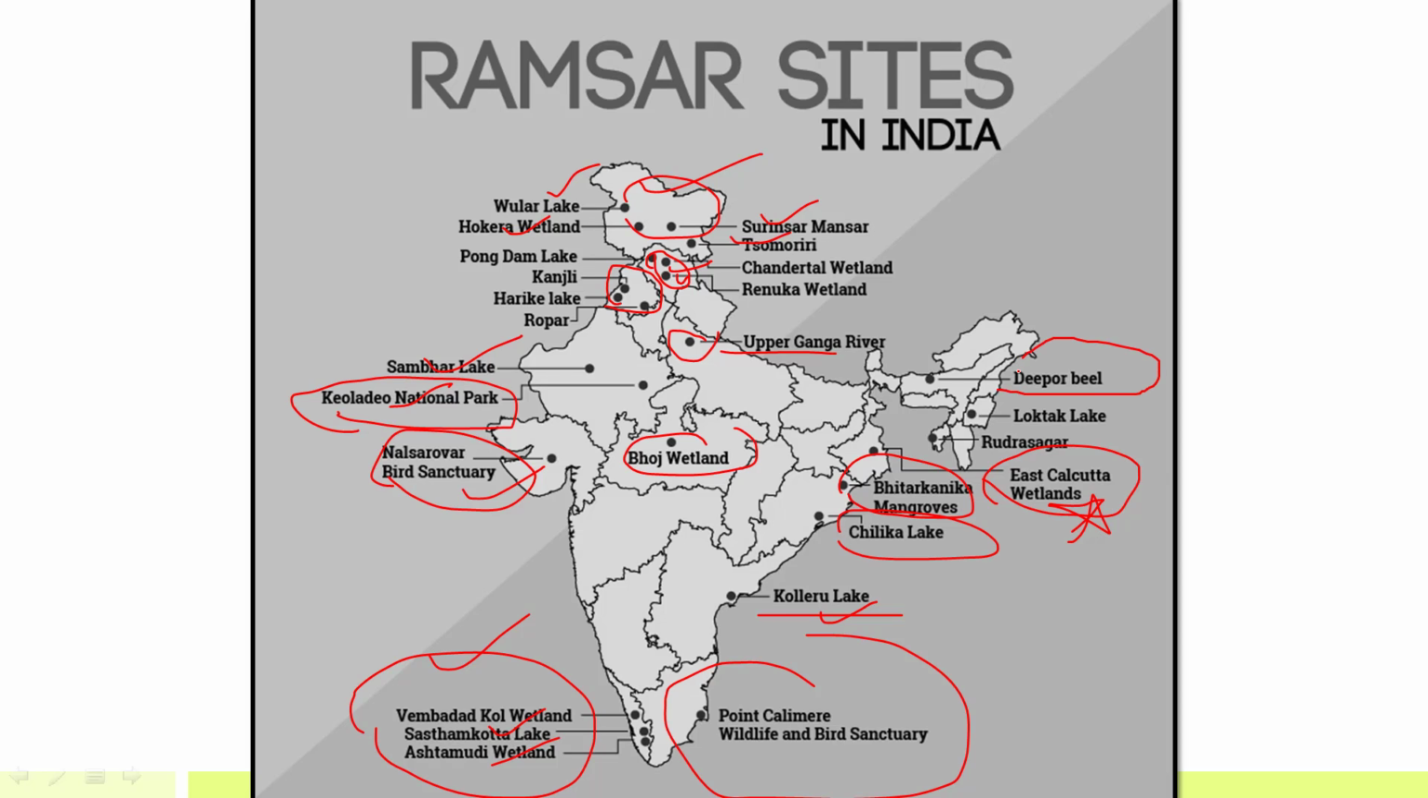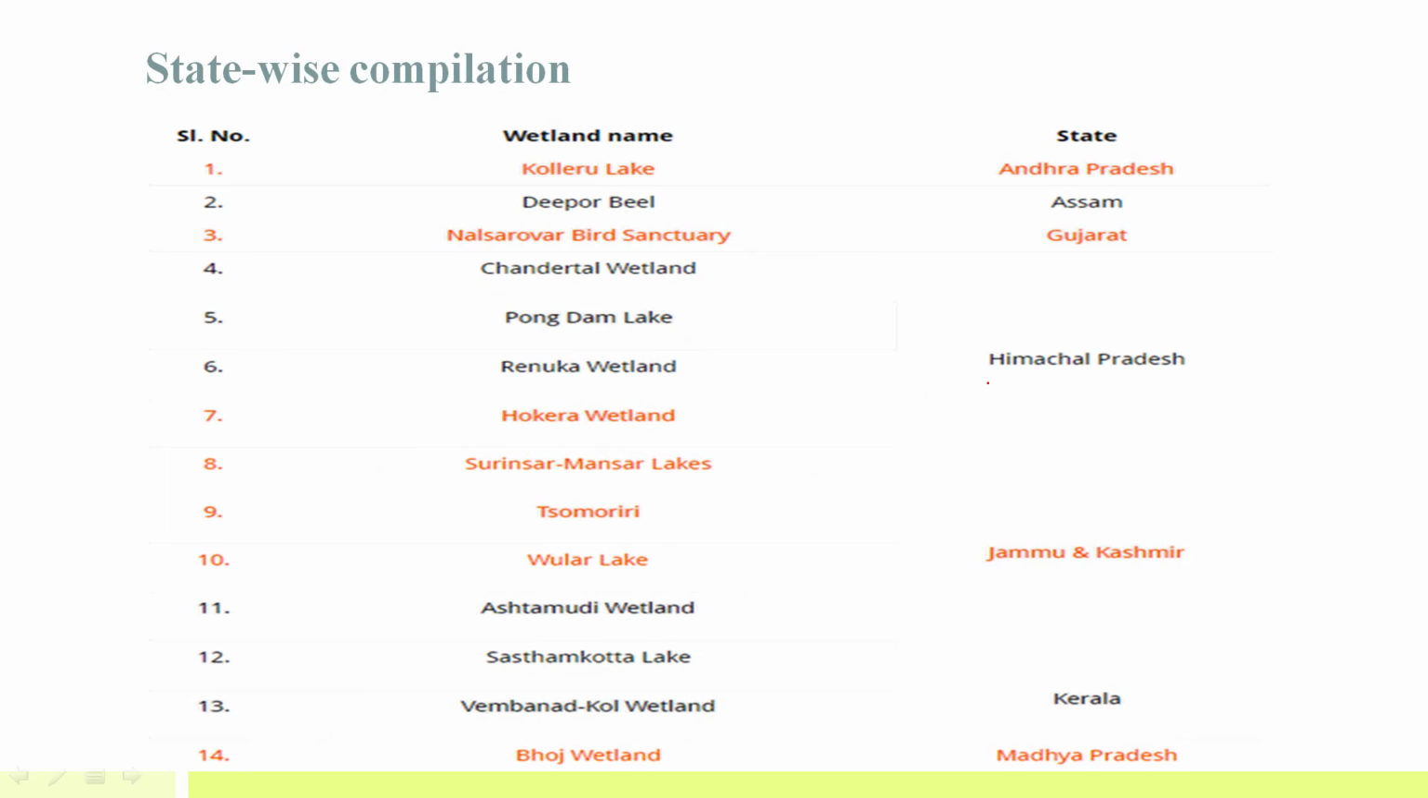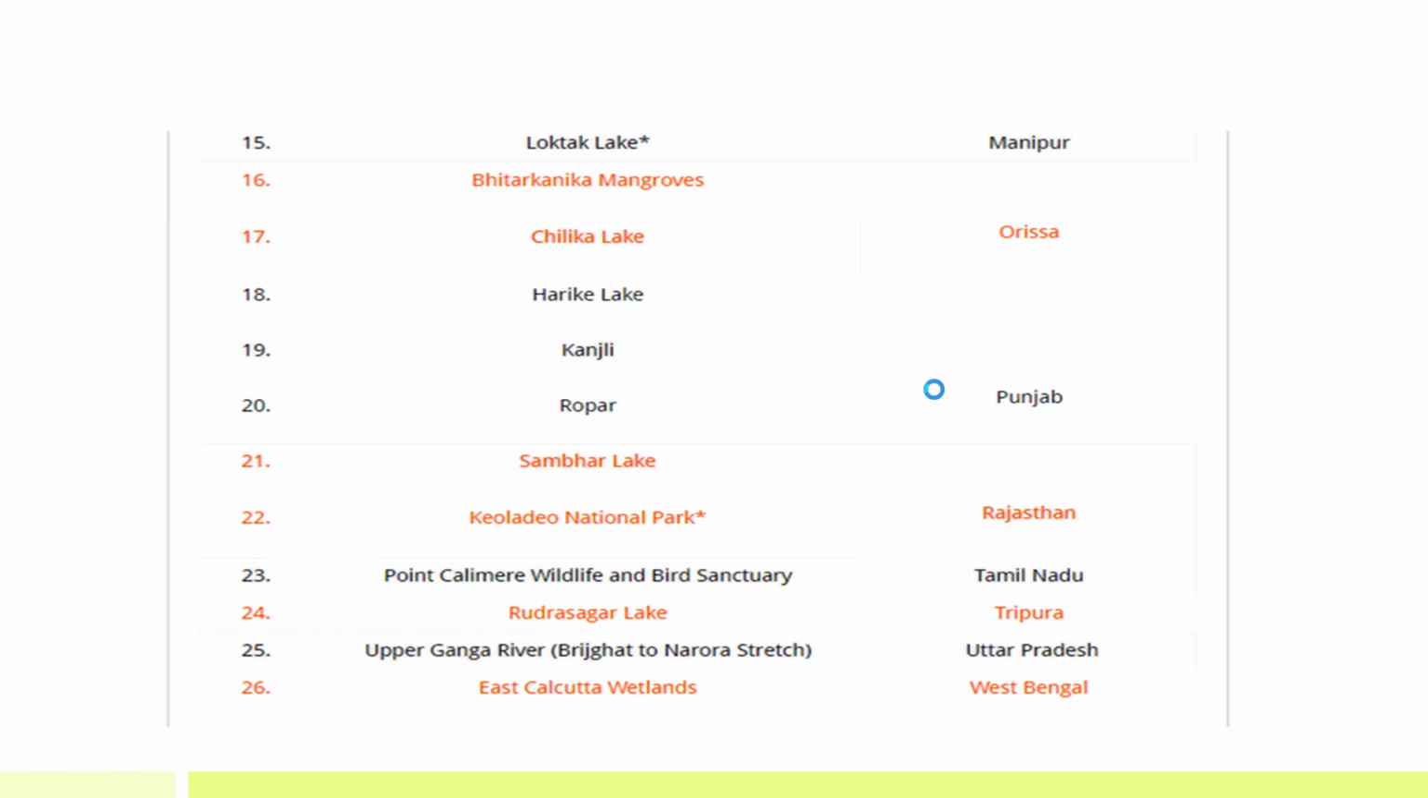Then in Assam we have Deepor Beel. In Manipur we have Loktak Lake. This is also under the Montreux record. And in Tripura we have Rudrasagar wetland. So remember these wetlands. Okay. So this is just a state-wise list of all the wetlands. This I have already discussed. So you can just go through it.